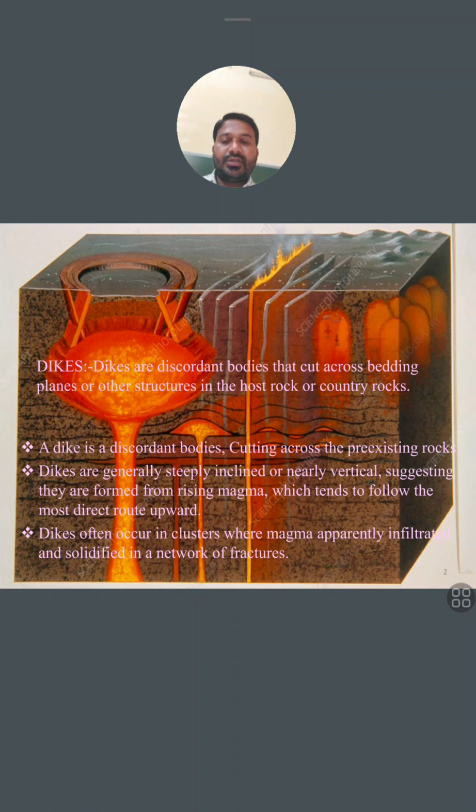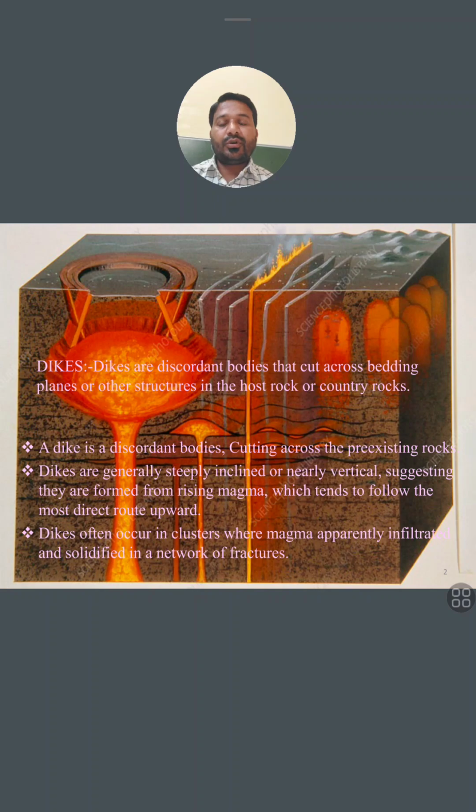Friends, if we talk about dikes, what is a dike? A dike, in simple words, is any wall-like structure formed due to the eruption of volcanism, magma.